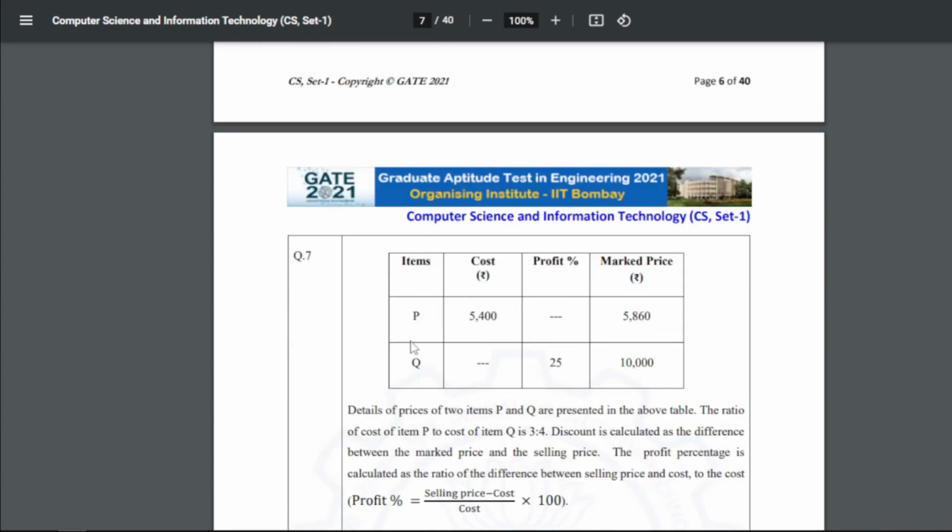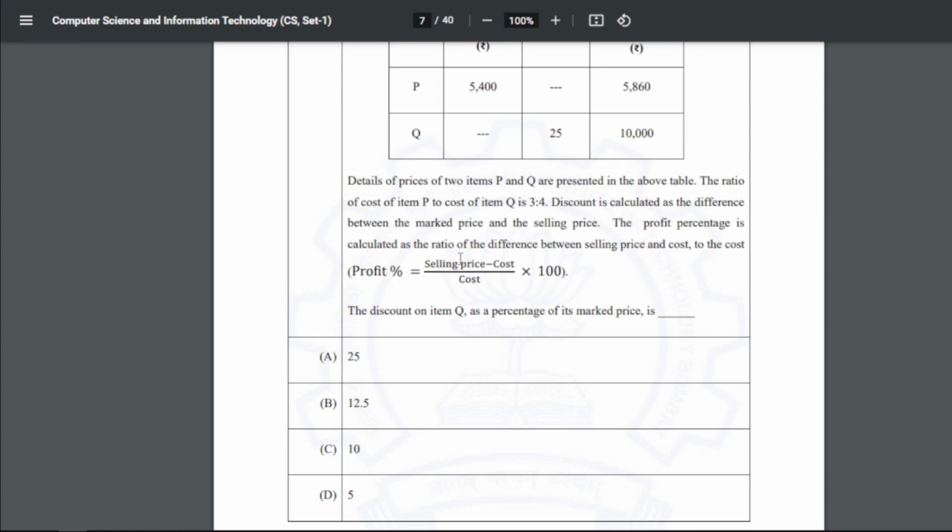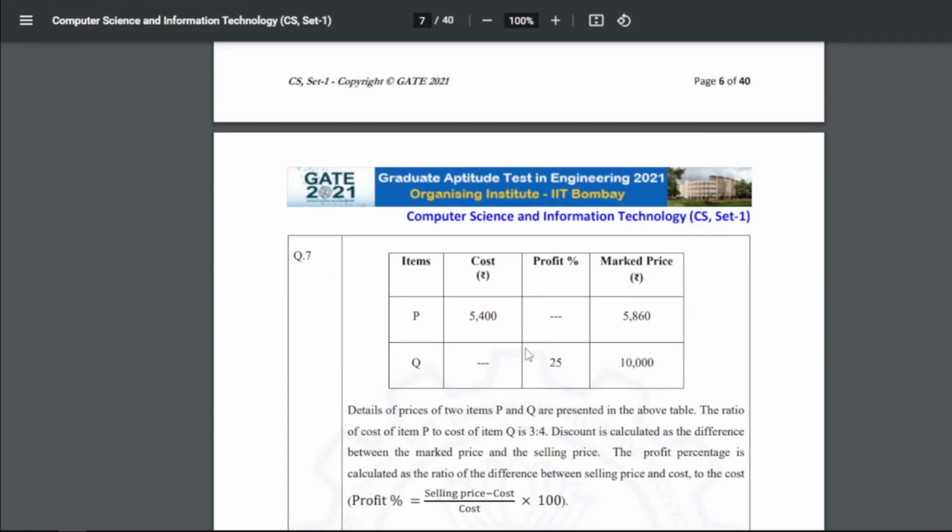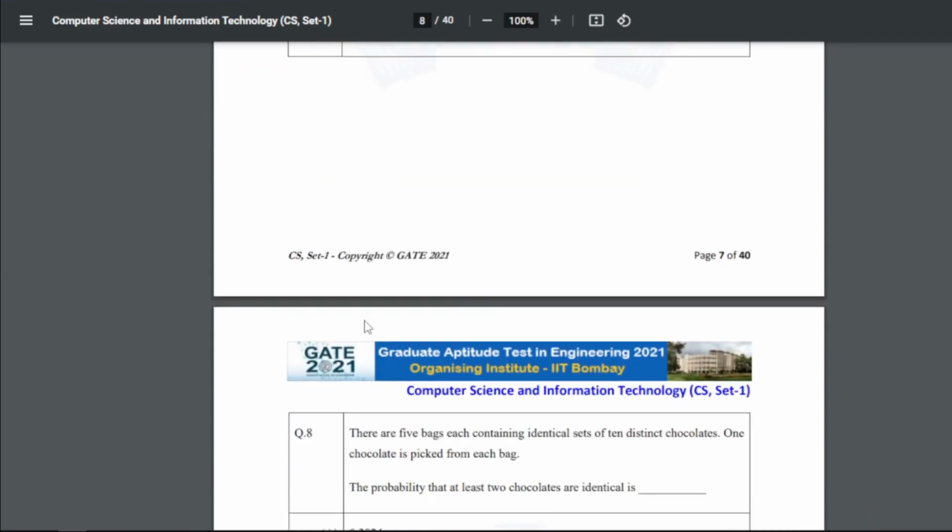Next question is about item cost, profit and marked price. Details of the prices of 2 items, P and Q, are represented in the above table. The ratio of the cost of item P to the cost of item Q is 3:4. Discount is calculated as the difference between the marked price and the selling price. Profit percentage is calculated as the ratio of the difference between selling price and cost to the cost. The discount on item Q is a percentage of its marked price. For 7 our answer is again C, that is 10.